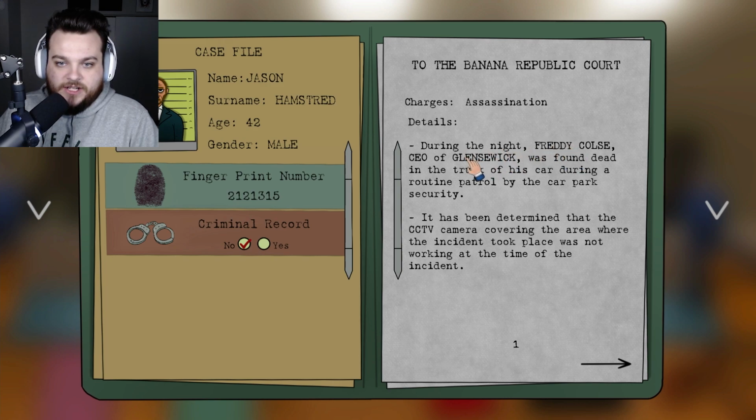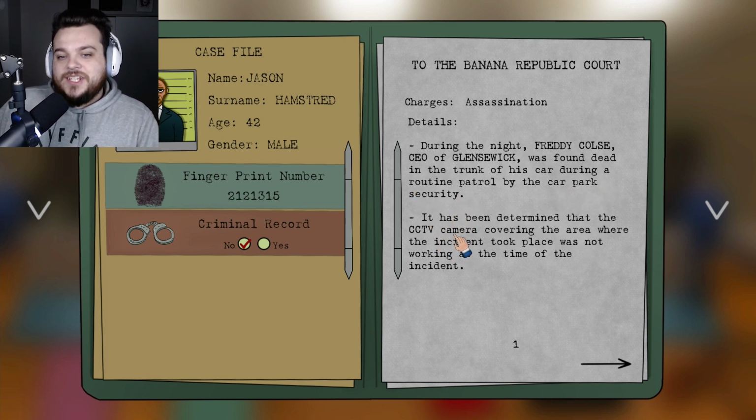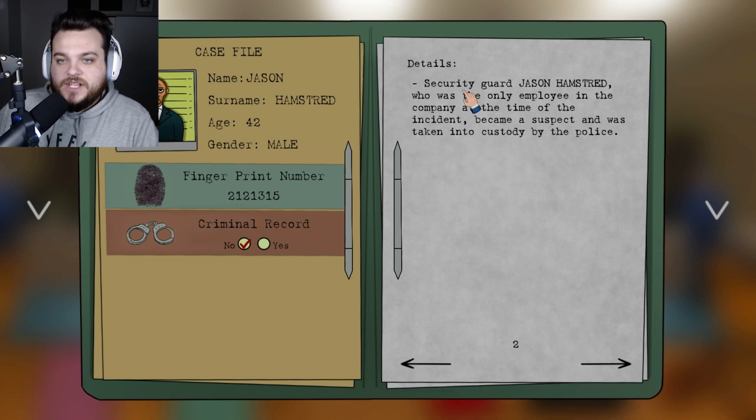During the night, Freddie Close, CEO of Glenswick, was found dead in the trunk of his car during a routine patrol by the car park security. It has been determined that the CCTV camera covering the area where the incident took place was not working at the time of the incident. Security guard Jason Hamstred, who was the only employee in the company at the time of the incident, became a suspect and was taken into custody by the police.